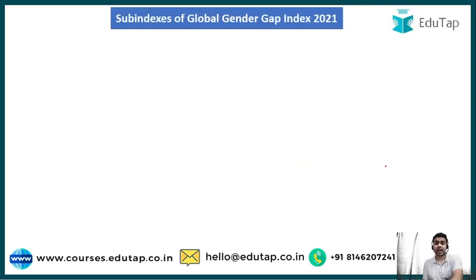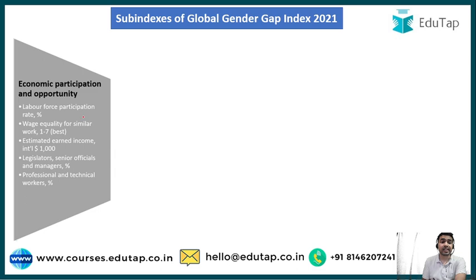So guys, in order to measure the gender-based gap in the economic participation and opportunity, we have some indicators under the very first sub-index of economic participation and opportunity. These indicators are the labor force participation rate, that is the percentage of women in the labor force participation. Second is the wage equality for similar work. Third is the estimated earned income. Fourth is the legislators, senior officials and managers. And the last one is the professional and technical workers.